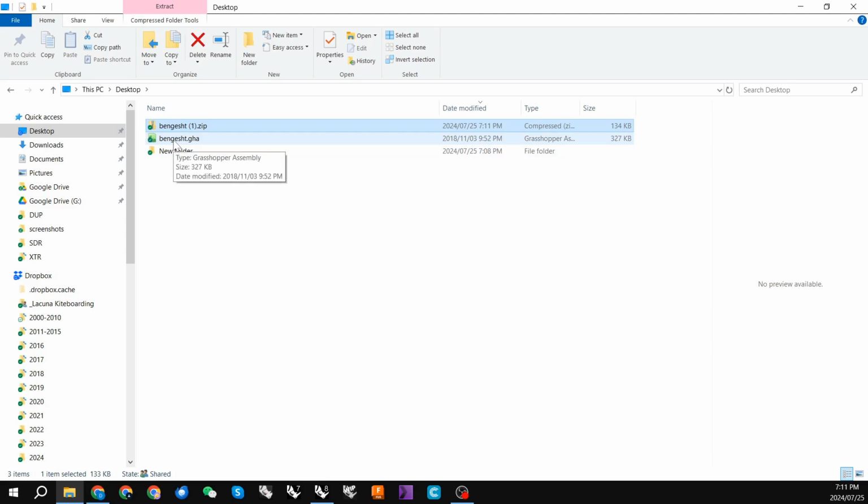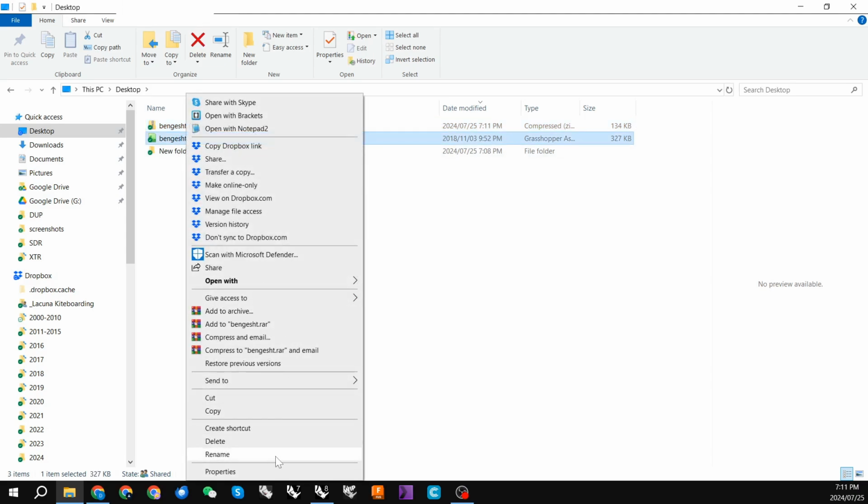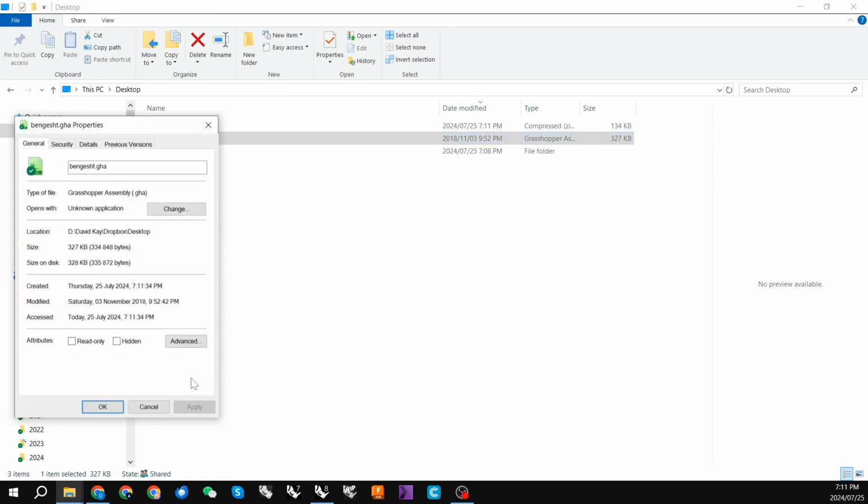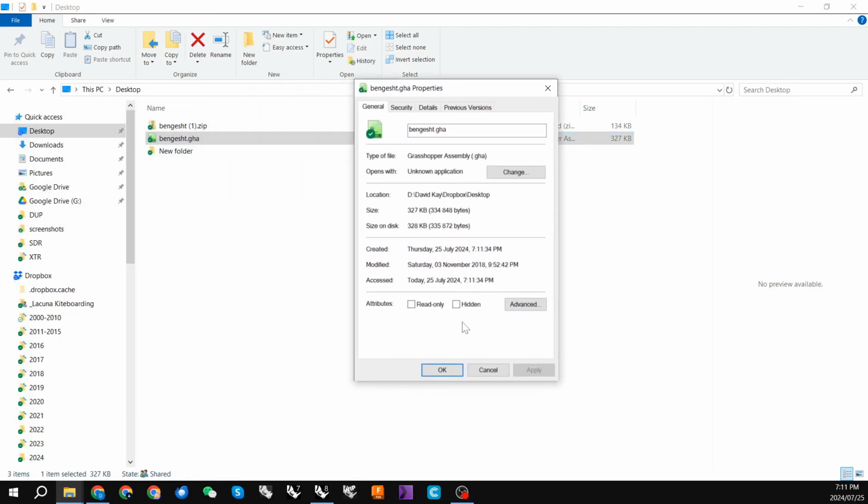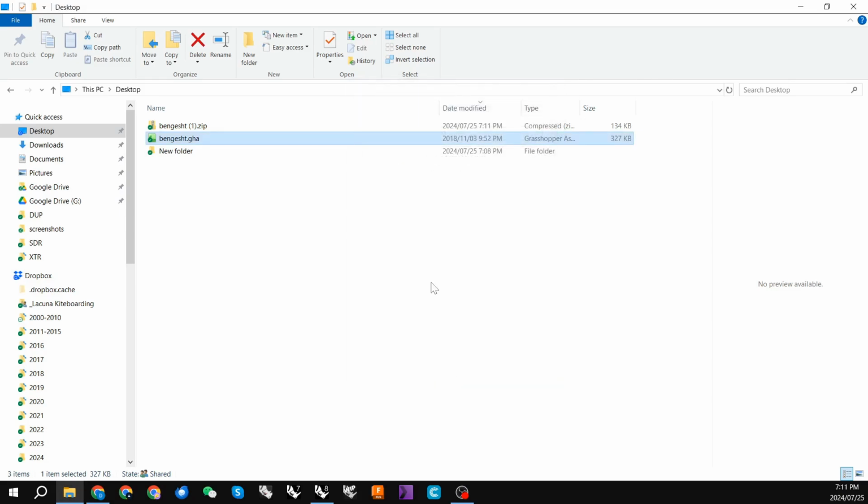Now with these GHA plugins for Grasshopper, you will need to right mouse click on them, go to properties, and check to see if they are blocked. There would be a checkbox here which you would have to uncheck, but this one is okay.